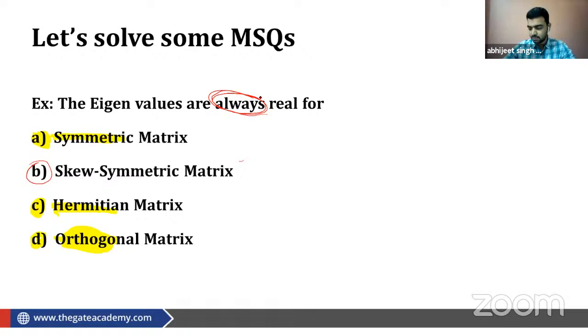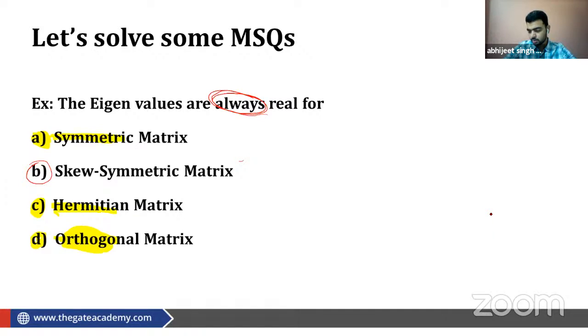Now is it clear, everyone? Tell me. Sir, orthogonal matrix, the orthogonal matrix always one. Its determinant is one. Okay, yes.